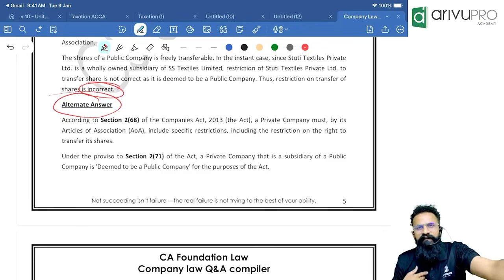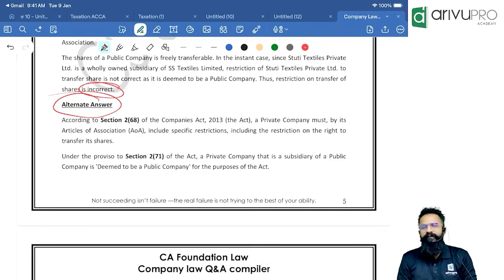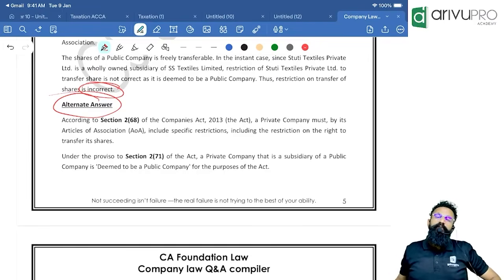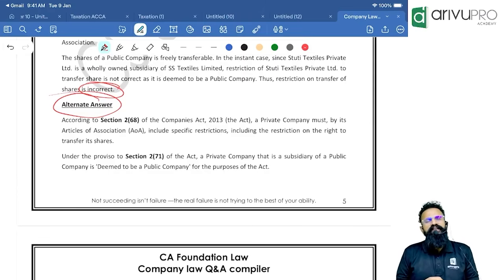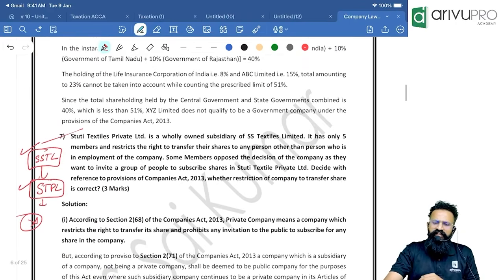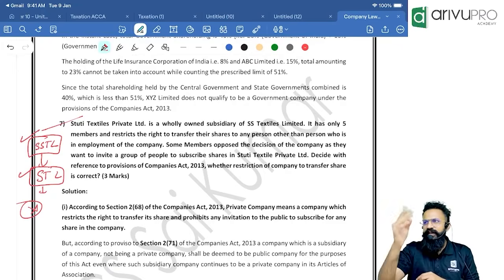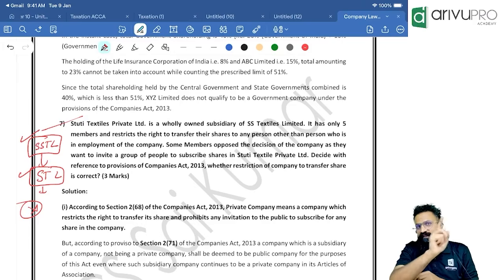But if you are asking my opinion, sir, what is your opinion? What is right? My opinion is, people, this restriction of transferability of share, even after you being a subsidiary of a public company, the restriction will still be valid, because the basic characteristic of a private company will not fade away. You are still treated as a private company only. Because if that is not the case, this is a deemed public company, then you should have written the name as STL. Then why did you write it as ST Private Limited? So those basic characteristics won't change. You will still be a private company. The restriction is still valid.